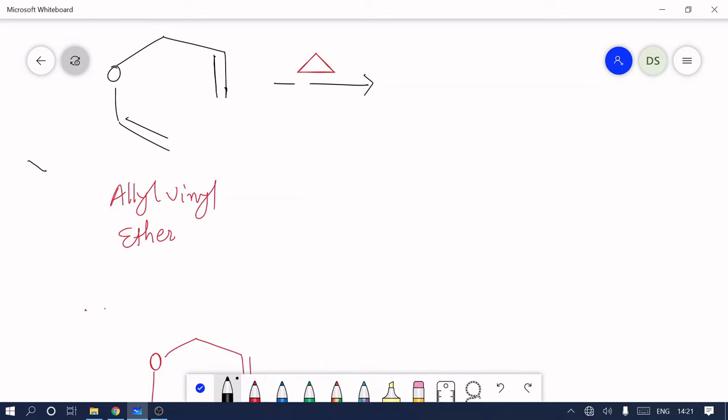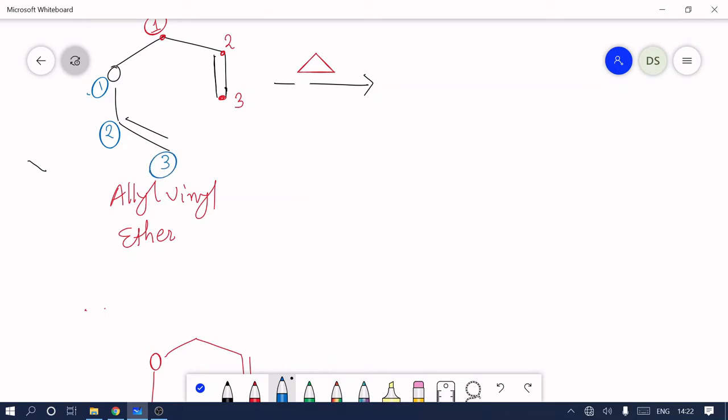So first we give the numbering. Always numbering is first given to the allyl group. Oxygen is always attached to two groups, one is allyl and another is vinyl. So always start numbering from allyl. In allyl, the first number is given to the sp3 carbon, 1 connected to 2 and 2 connected with 3. Now turn to numbering for the O vinyl group. The first number is given to oxygen, 1 is connected to 2, 2 is connected with 3.